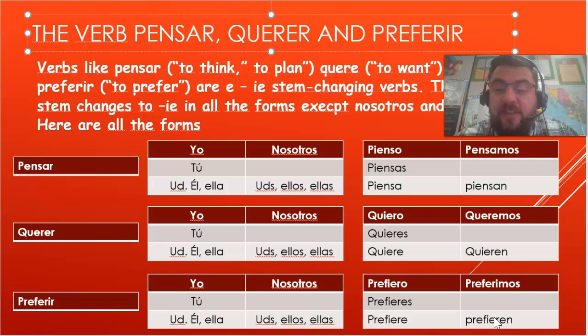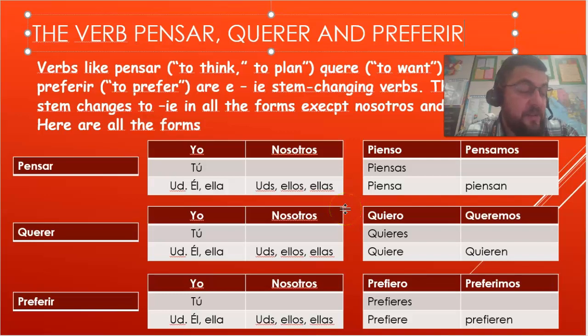So notice how these verbs are very different than the regular AR verbs, ER verbs, or IR verbs that we've seen in the past. Okay? But that doesn't mean that they are too difficult. You just have to get used to them a little bit, right? So once again, pensar is to think or to plan. Querer is to want, and preferir is to prefer. Okay, so let's look at the next one. Make sure to write this on your notes, by the way.